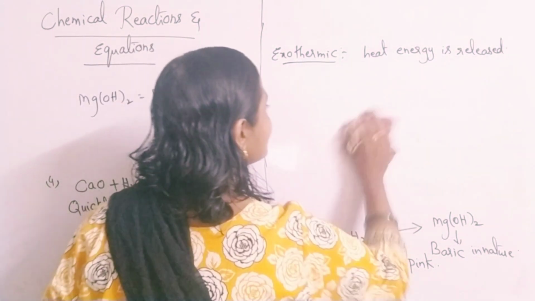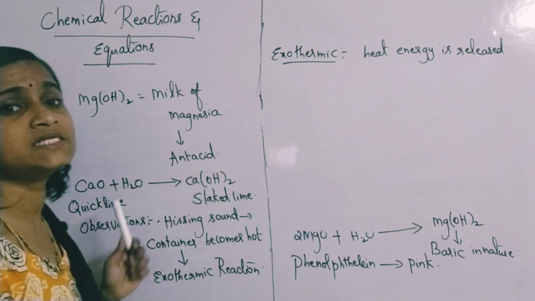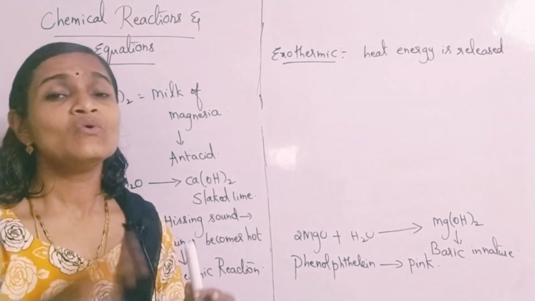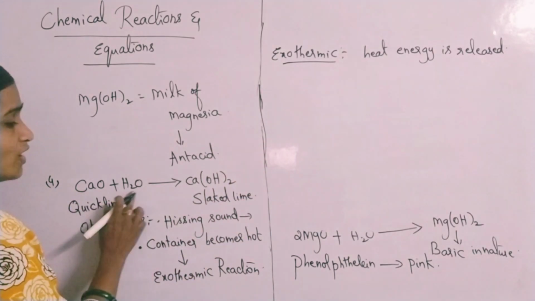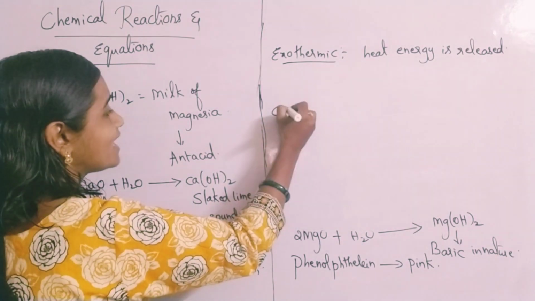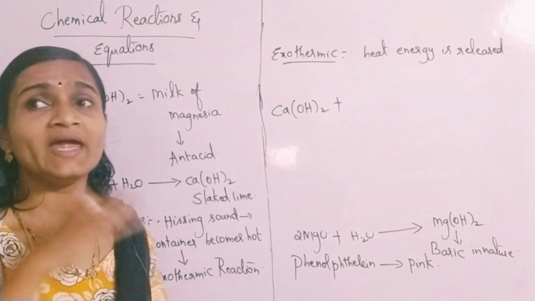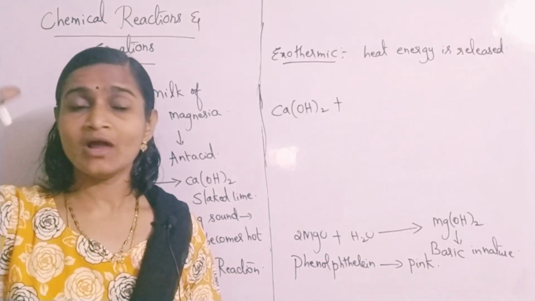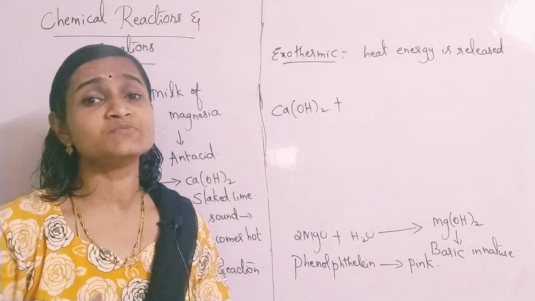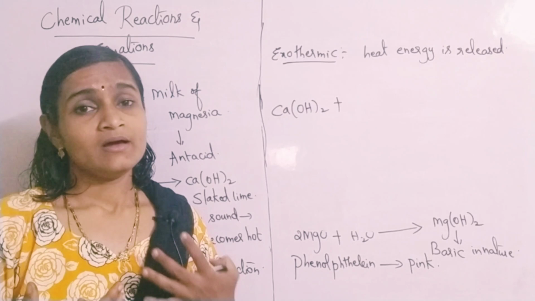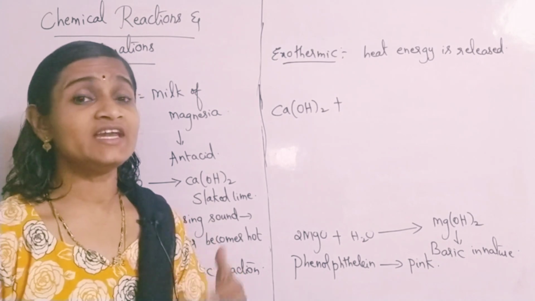And likewise, if you are passing carbon dioxide gas through calcium hydroxide, this is the principle in which whitewashing of walls takes place. See here, quicklime, when added to water, gave slaked lime. Slaked lime is what? Calcium hydroxide. This calcium hydroxide is painted on the walls. When it is painted and after it gets dried, it appears more white, bright and shiny.